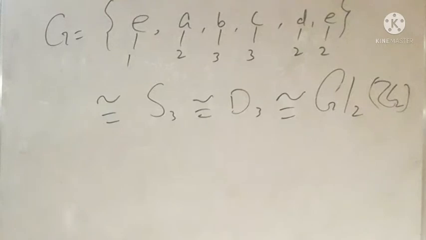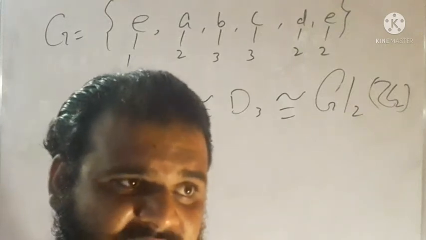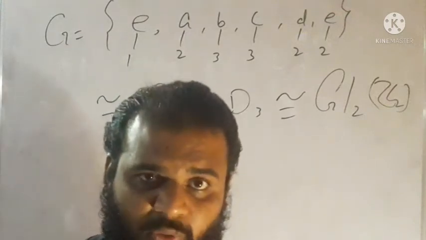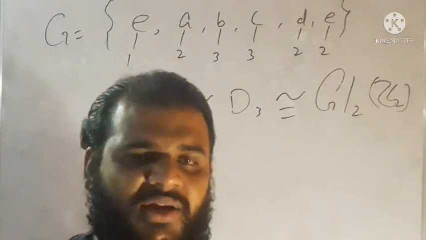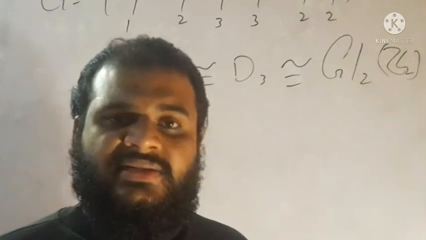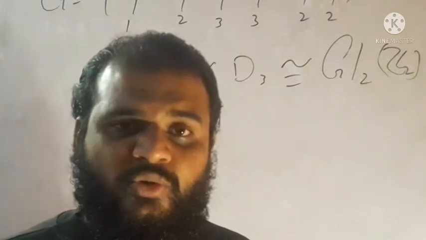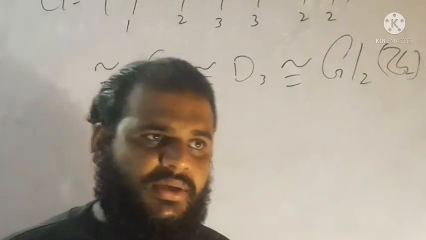This is the complete analysis of the group of order 6. This is the smallest group of order PQ in which the group is non-abelian. There cannot exist a non-abelian group of order PQ whose order is less than 6. So this is the only case.